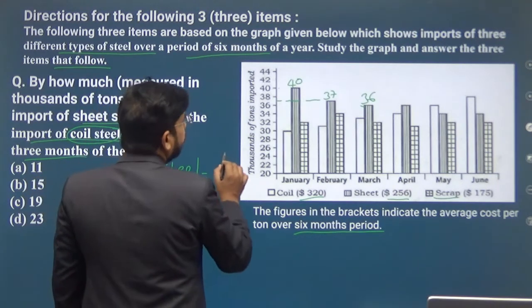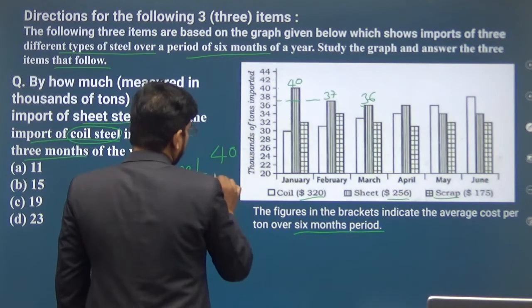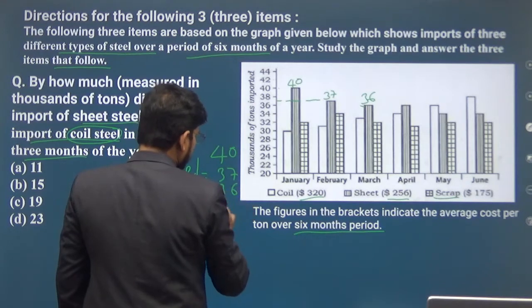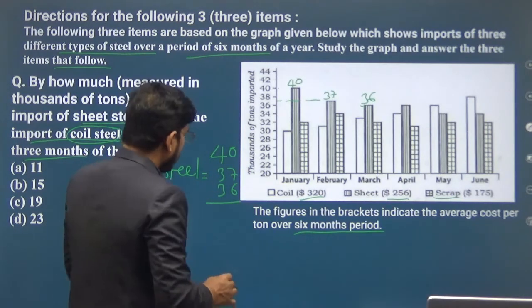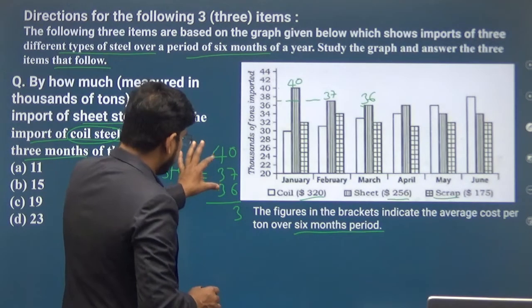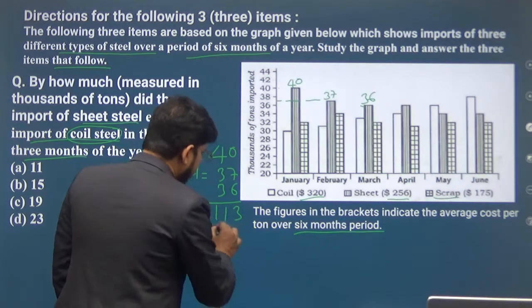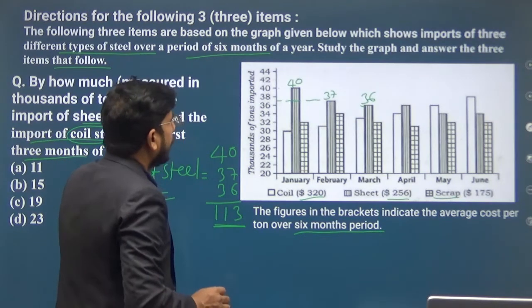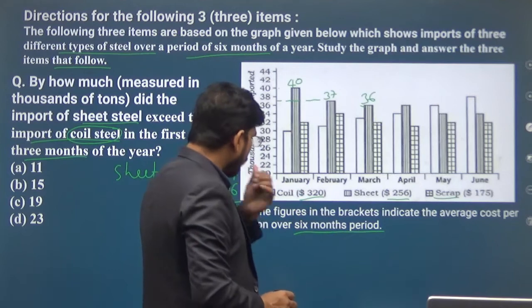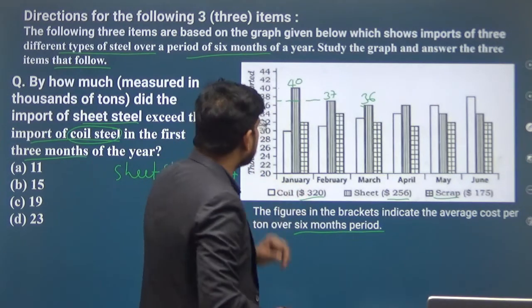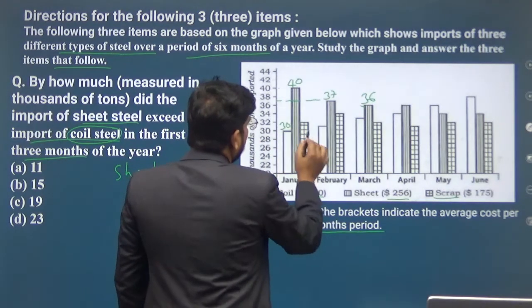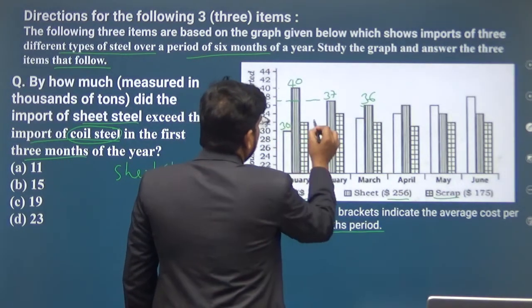So 3 months taken together, sheet steel will be 40 plus 37 plus 36. This will be 113. And now the import of coil sheet for the first 3 months, this is the coil sheet, this will be 30 and this will be 31.